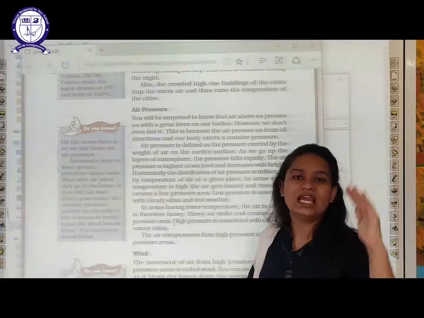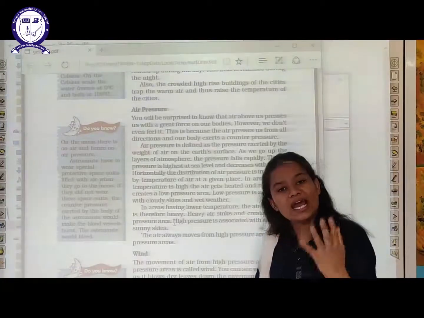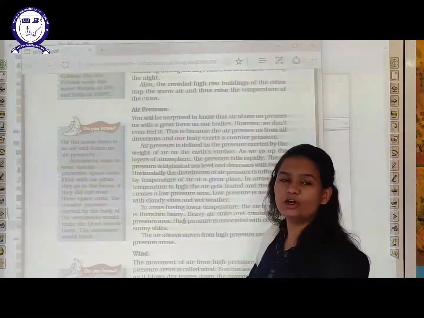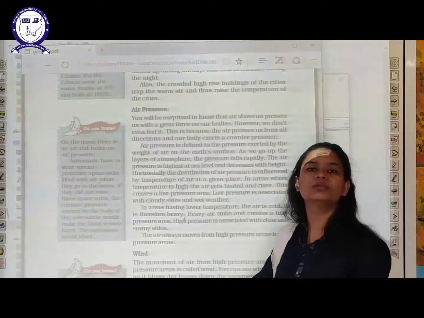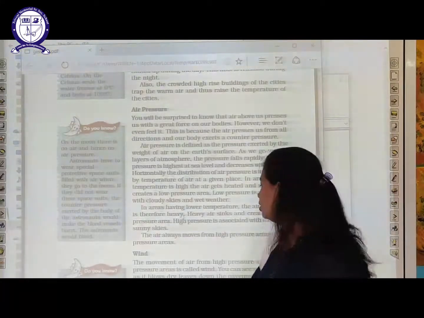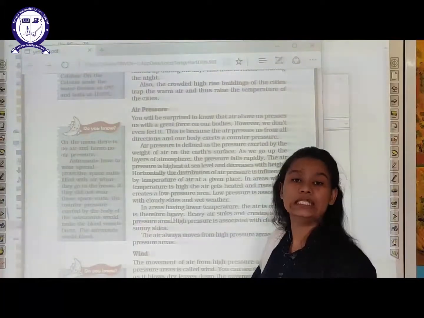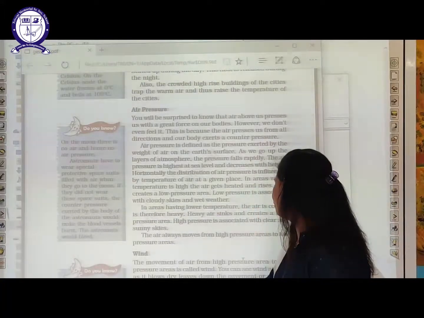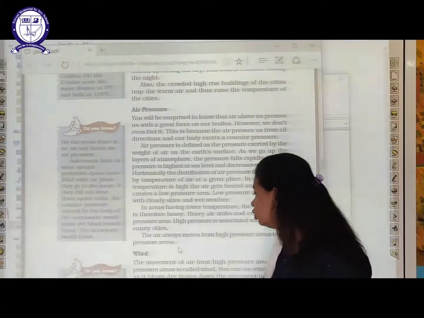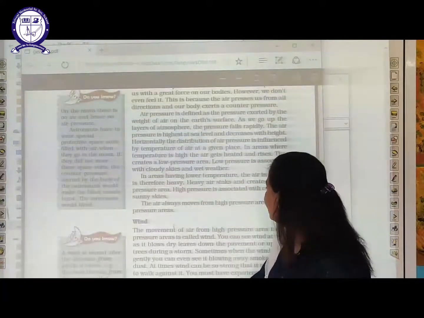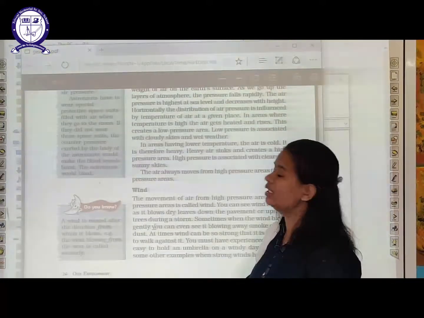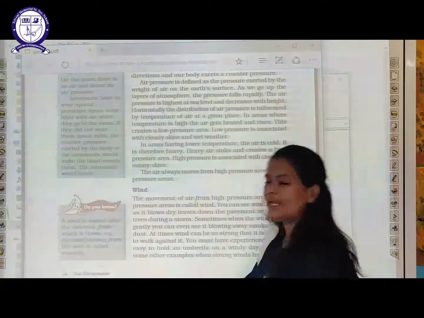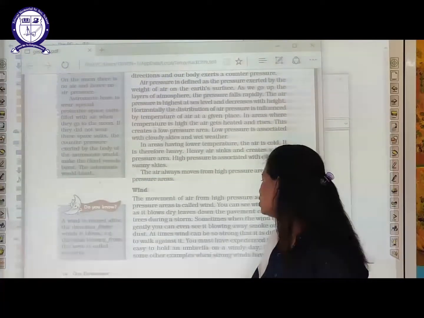Always remember this thing. Heavy air sinks down and light air rises up. In the starting of the chapter, I told you about light gases like helium, etc. They used to float up. Thereafter, the air always moves from high pressure areas to low pressure areas. Then our next topic is wind. Now what is wind? The movement of air from a high pressure area to a low pressure area is called wind.